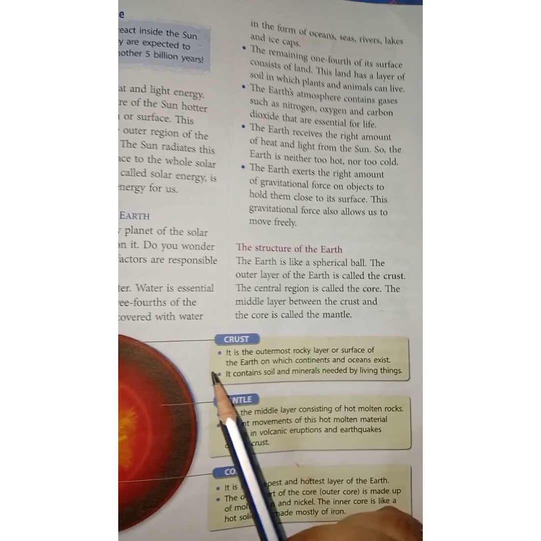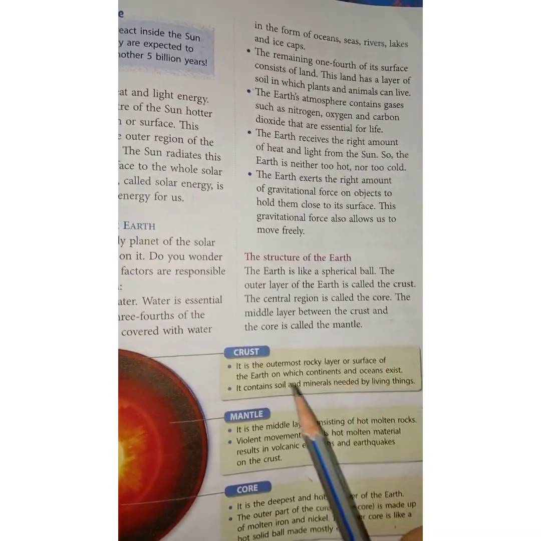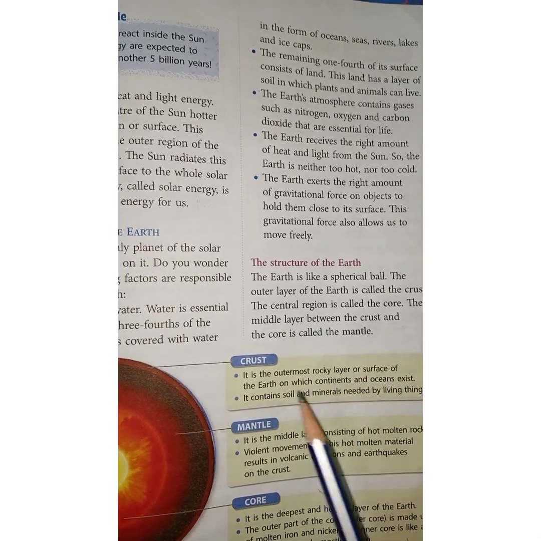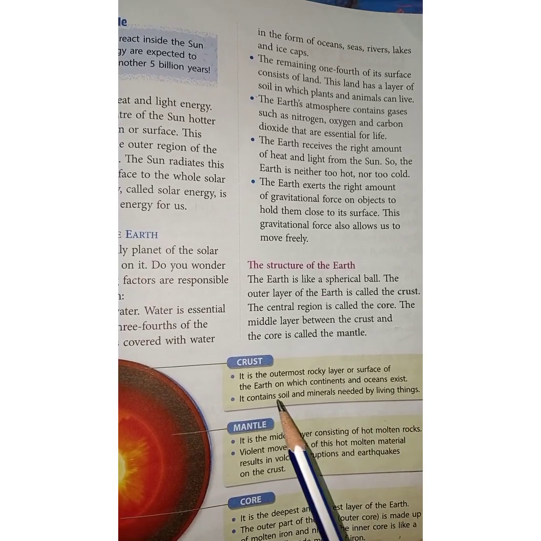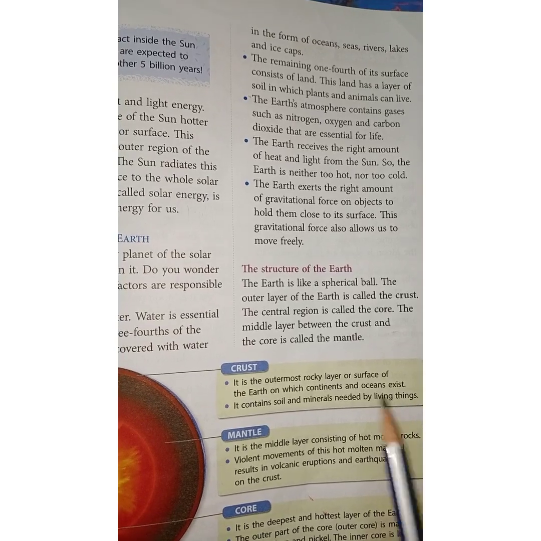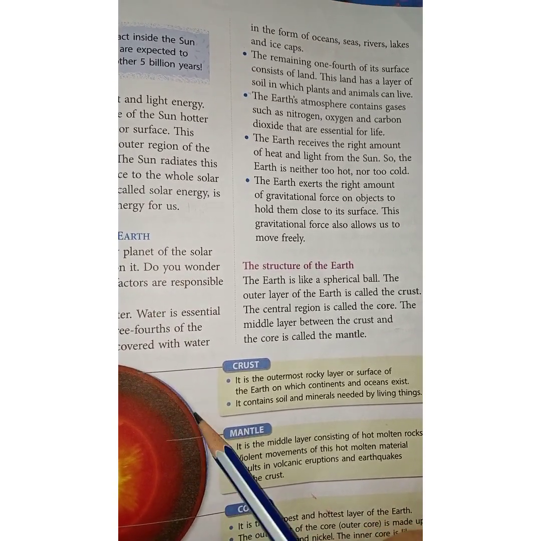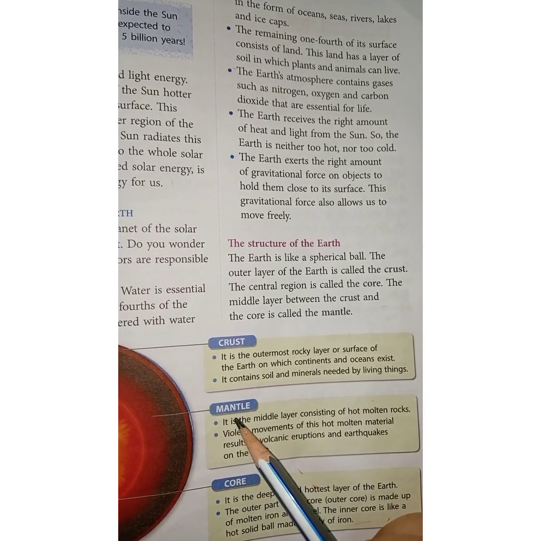So let us see what things are present on the crust. It is the outermost rocky layer of the surface of the earth on which continents and oceans exist. It contains soil and minerals needed by living things. So all the things which we see with our naked eyes are present on the crust, where we live.